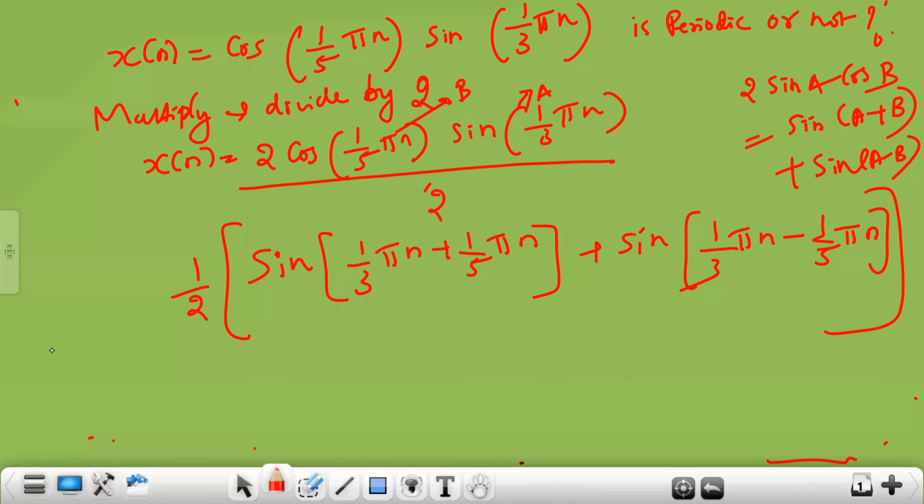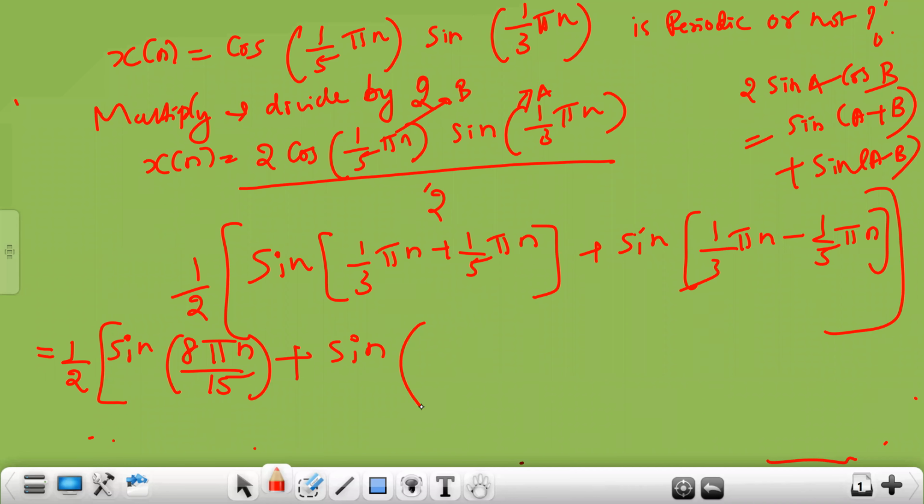Simplify this. So half into sin of, simplify and tell me the term. 8 pi n by 15, plus sin of, sir, 2 pi n by 15.